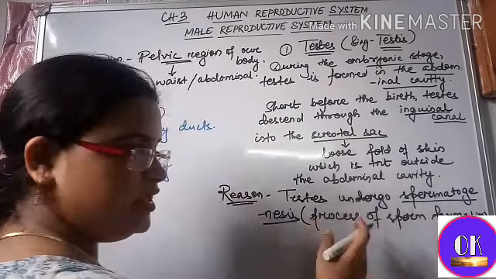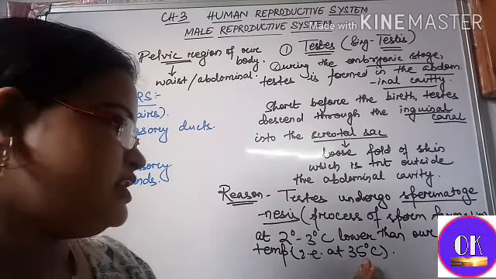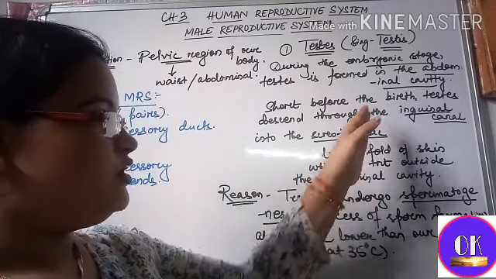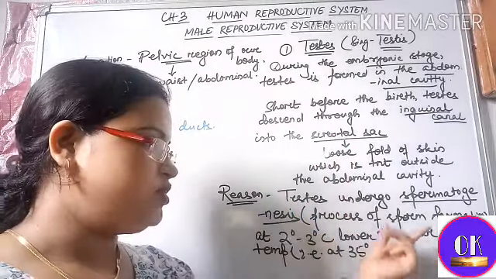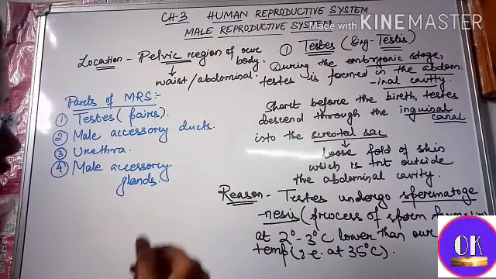So the testes undergo spermatogenesis at 2 to 3 degrees Celsius lower than our body temperature, that is, you can say at 35 degrees Celsius. Okay. So since they need a temperature of around 35 degrees Celsius, which is 2 to 3 degrees Celsius lower than our body temperature, they descend down through the inguinal canal into the scrotal sac for the formation of the sperms. Okay. So you can note it down.